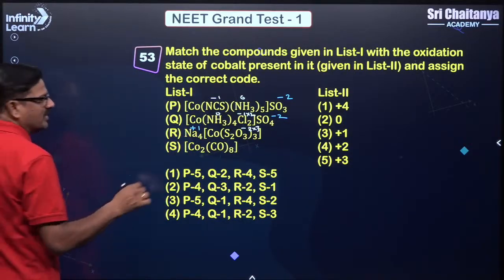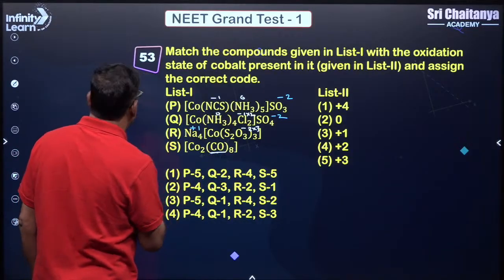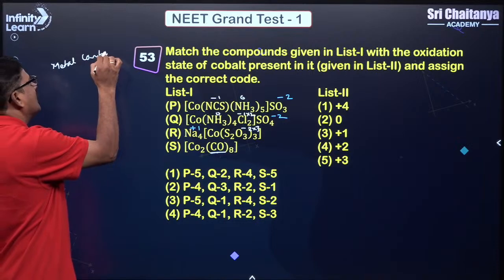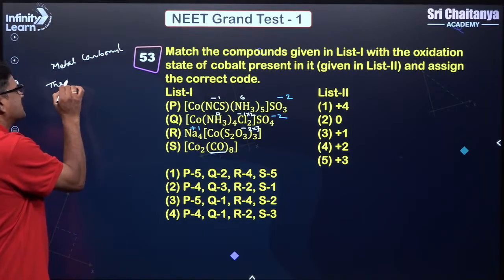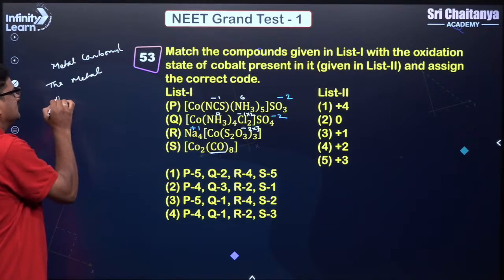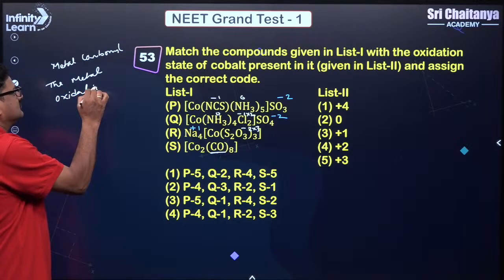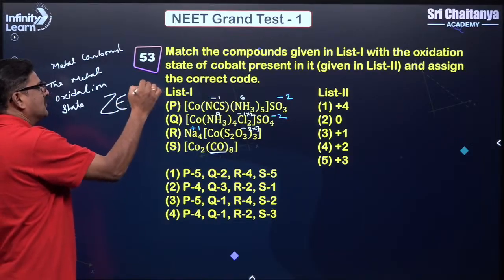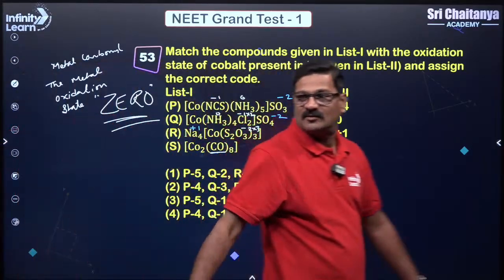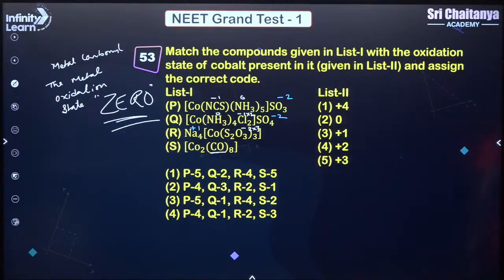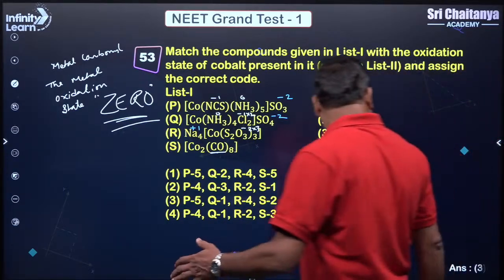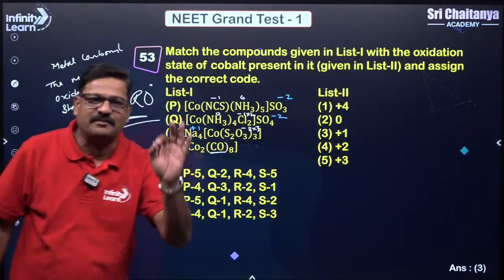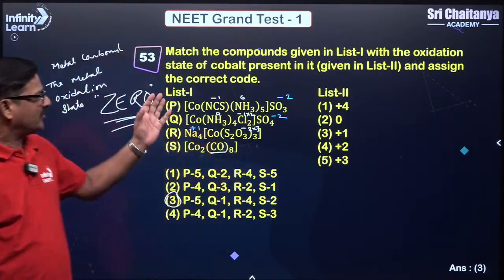And here it is going to be 0. Metal carbonyls. In metal carbonyls, the metal oxidation state is always 0. Mind it, is always 0. Yes, that's good, and you can find the answer as 3. You can calculate it. It is a very fundamental question and you can do it.